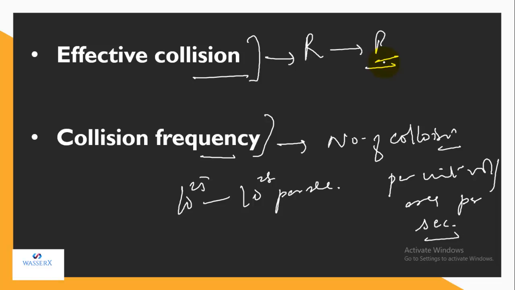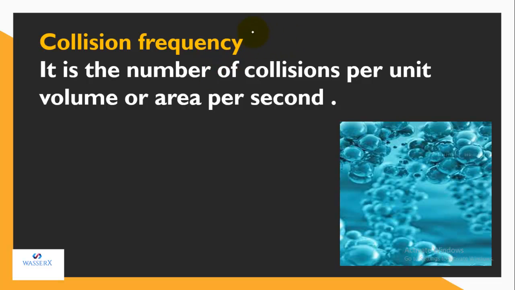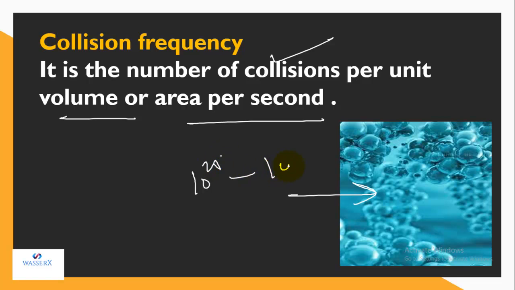These two are the necessary conditions for any reaction to occur in a proper manner. Every reaction has a certain collision frequency, but mostly it lies between 10 to the power 25 and 28 per second.